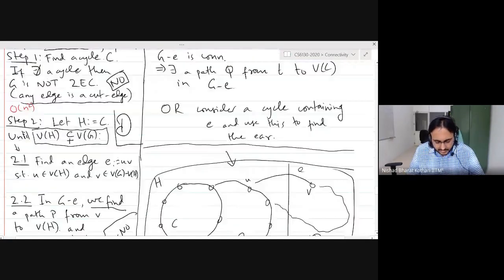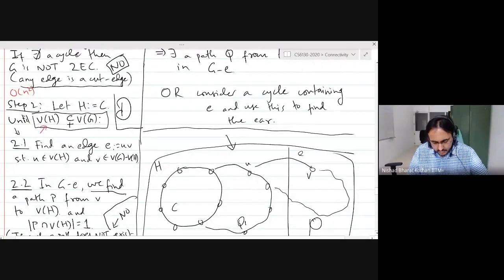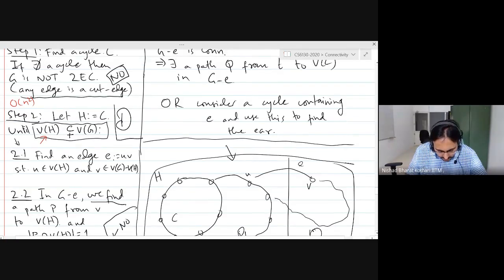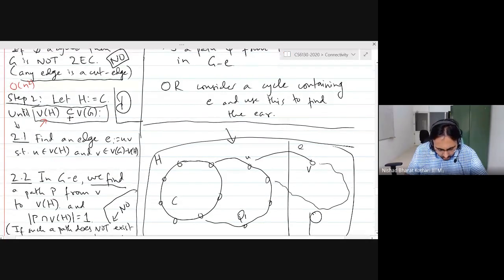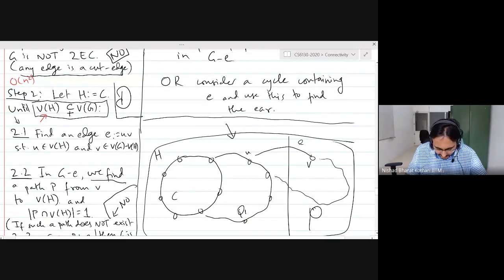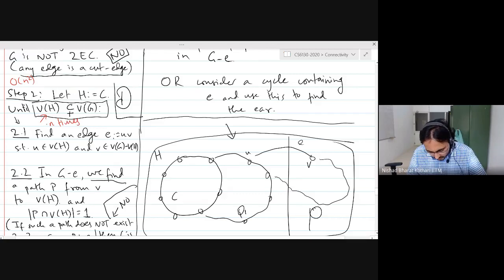In step 2, we are running a loop, right? How many times can this loop run? In each step of the loop, we are going to add at least one edge. Do you all agree? In fact, we are going to add at least one vertex, if I'm not mistaken. So this loop will run n times at most.